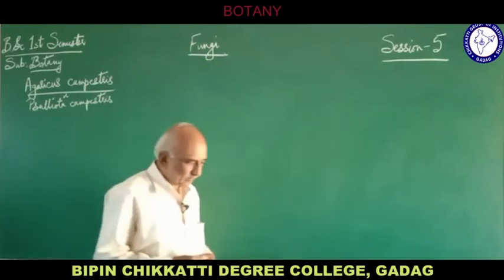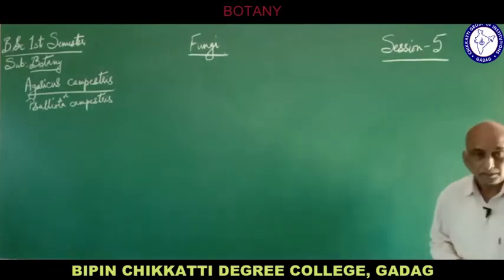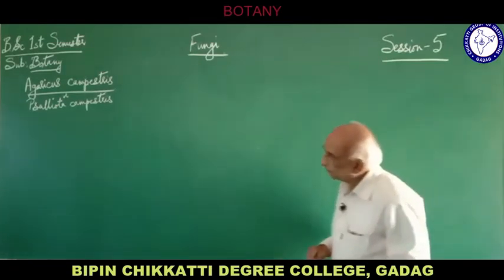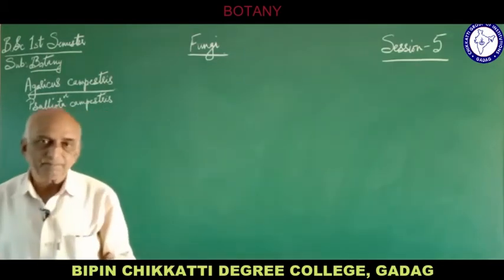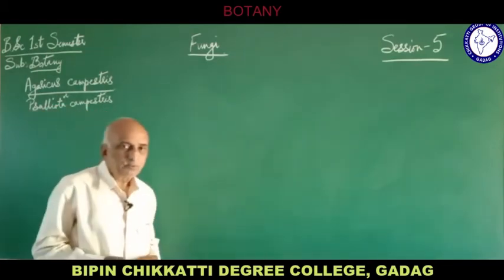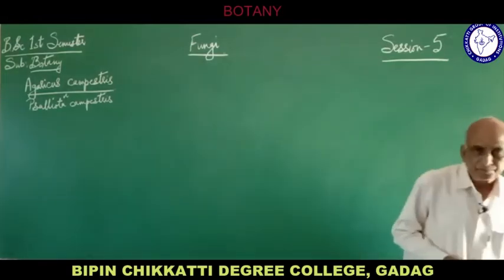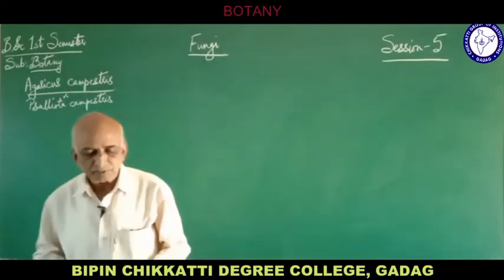Agaricus and similar examples are called mushrooms. Mushroom is a common word which refers to one group of fungi in Basidiomycetes. Now Agaricus campestris is one such mushroom.